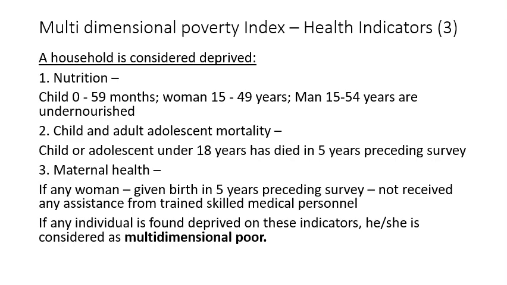The final one, health indicators. A household is considered deprived based on the nutrition, if they are undernourished. I have given the age there. Child and adolescent mortality. If somebody under 18 years has died in the previous 5 years, they will be considered as poor in this indicator. Maternal health. If any woman giving birth in the previous 5 years has not received any proper medical assistance, they will be considered as poor.